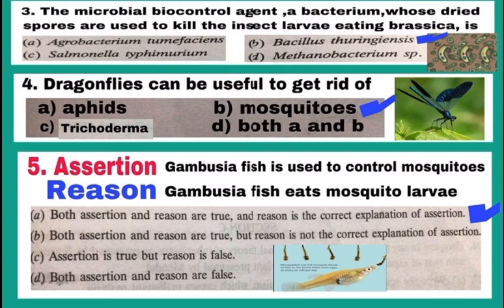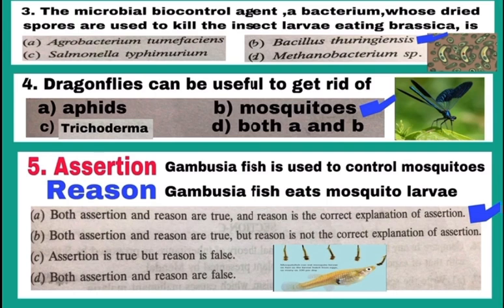Question number 3. The microbial biocontrol agent, a bacterium whose dried spores are used to kill the insect larvae eating brassica, this bacteria is Bacillus thuringiensis, and the toxin is released in gut of larvae and larvae get killed. So, here answer is B, Bacillus thuringiensis, mark B. Question number 4. Dragonflies can be useful to get rid of. These are used to get rid of mosquitoes. So, mark B, B is the correct answer.